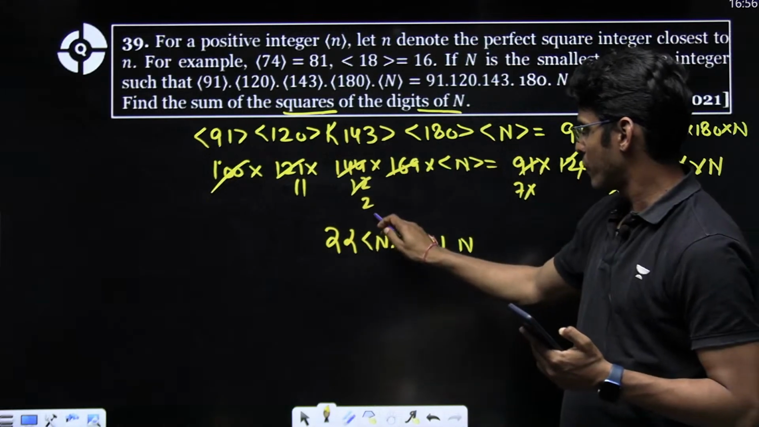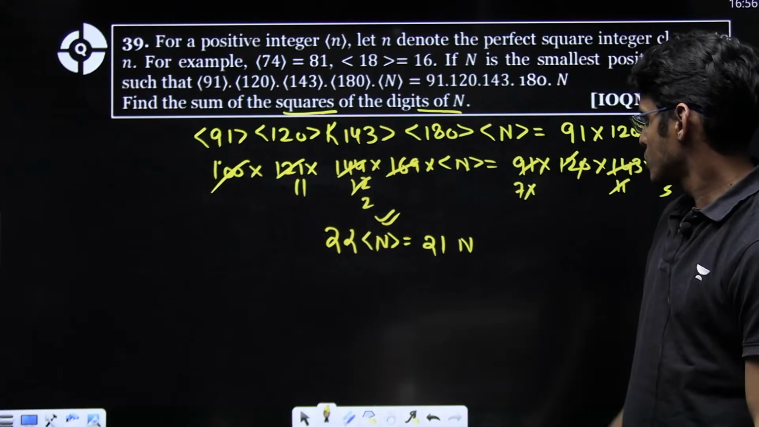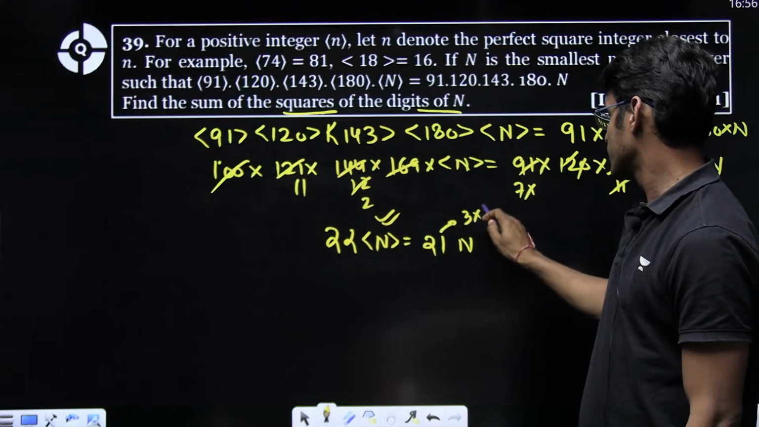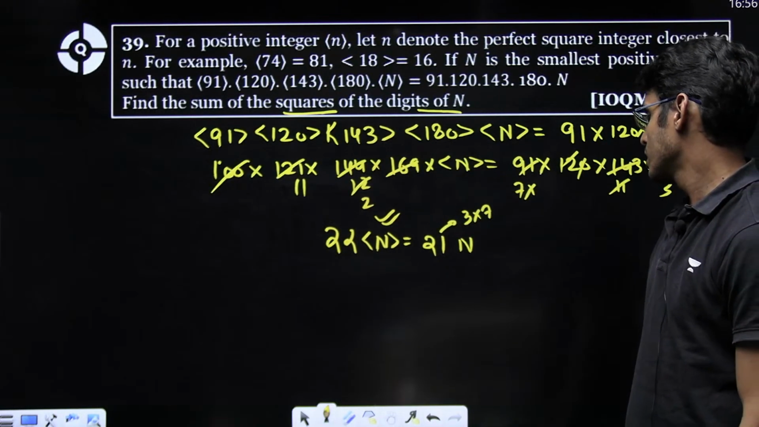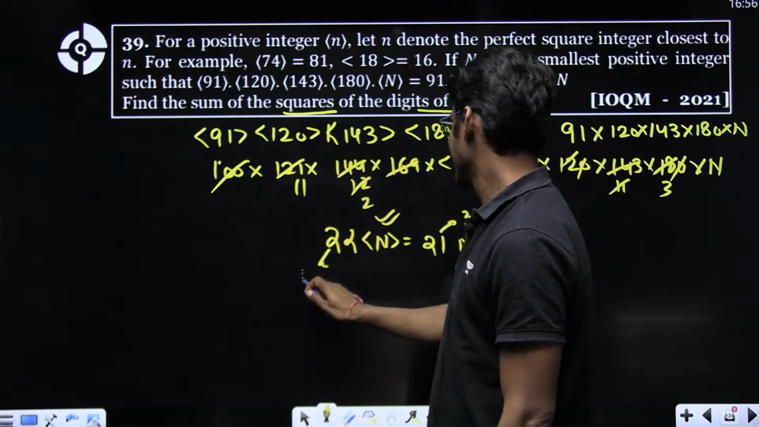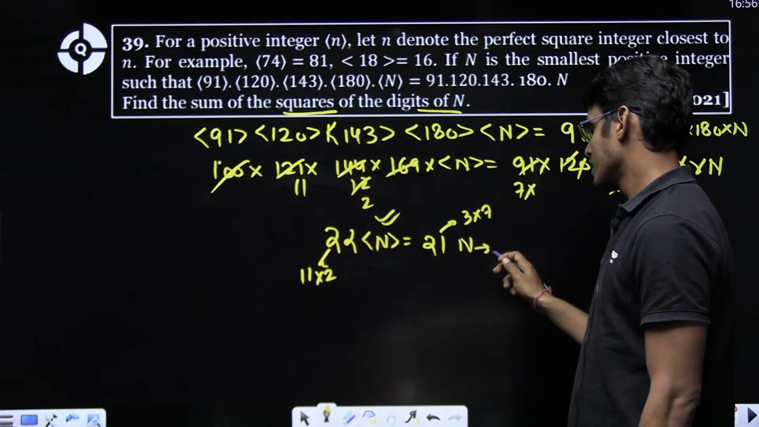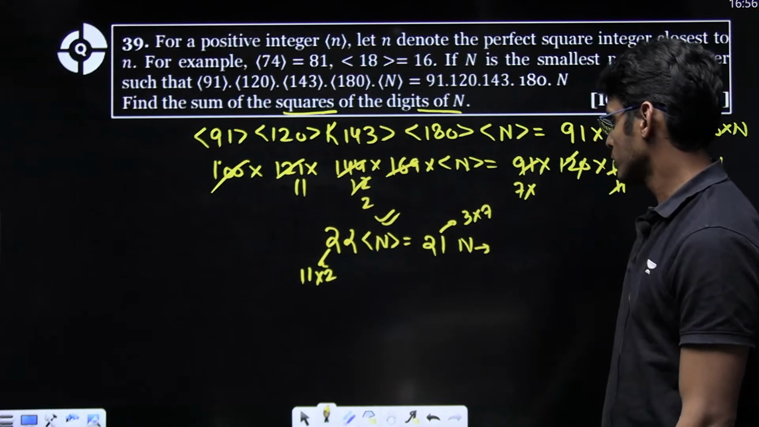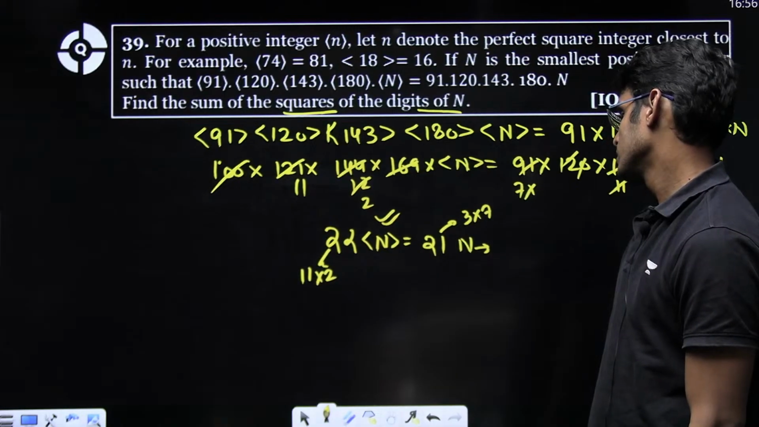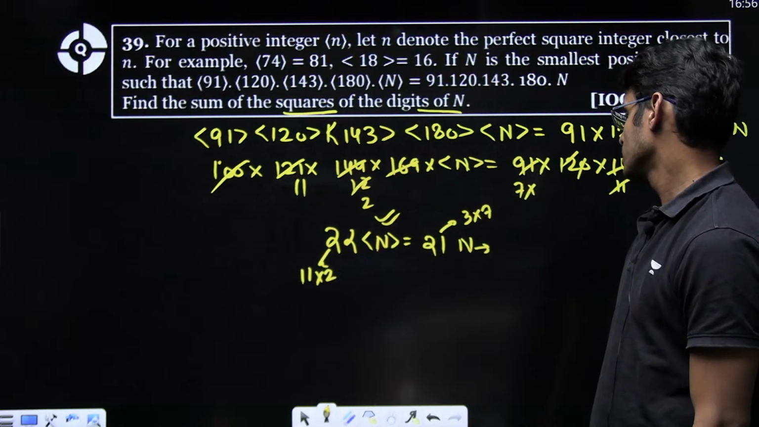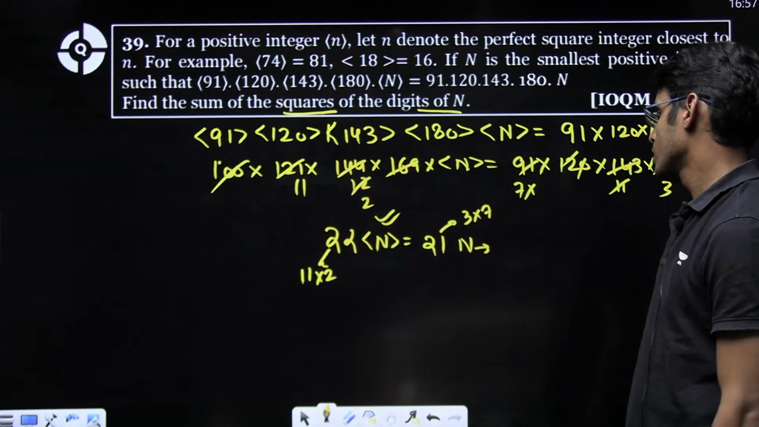Okay, and this is a perfect square. This is the nearest perfect square. So see now, it has 3 and 7, right? It has 3 and 7, and it has 11 and 2. So obviously, 22 will divide this n for sure.